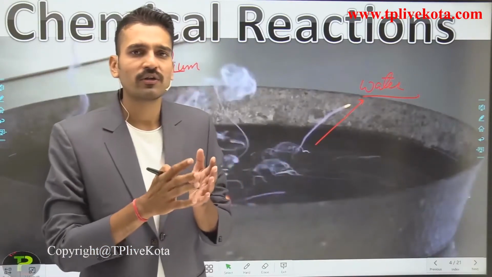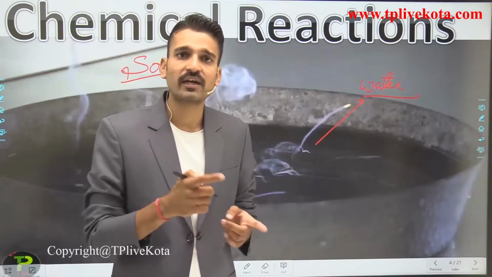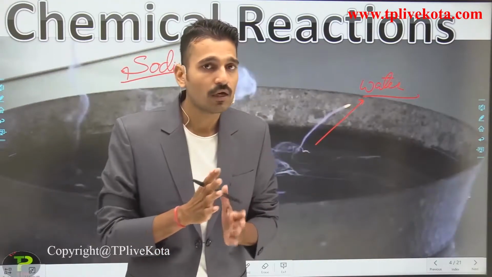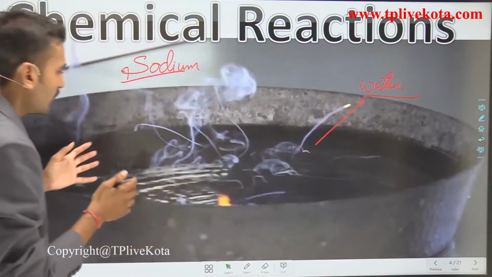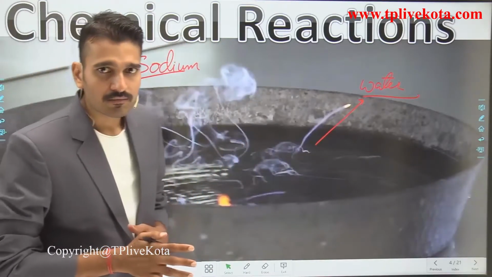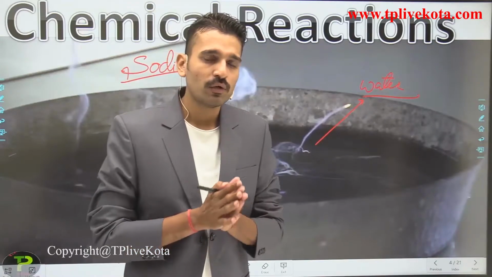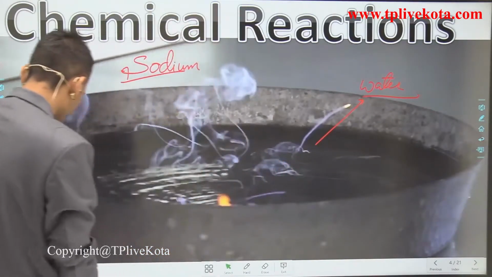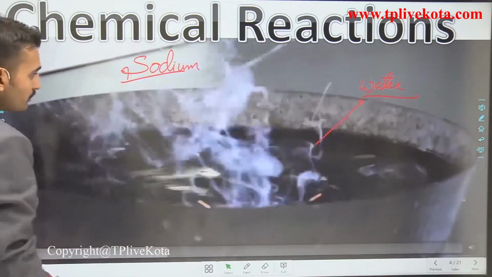We are not going to discuss what is metal and what are non-metals. That we will discuss in chapter number 3, metals and non-metals. So just see the chemical reaction, and after that I'm going to tell you how you can write the chemical equation for that. That is the magic of chemistry.